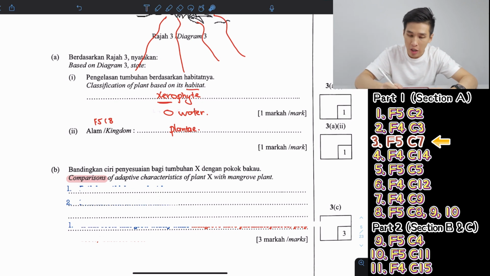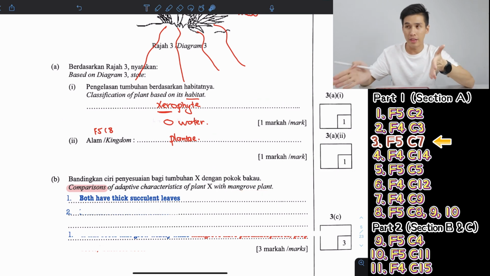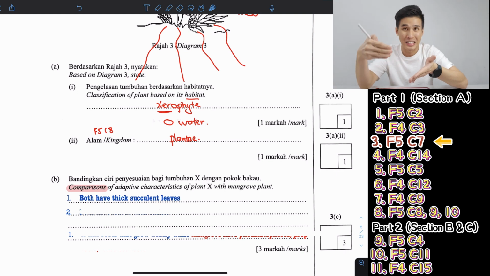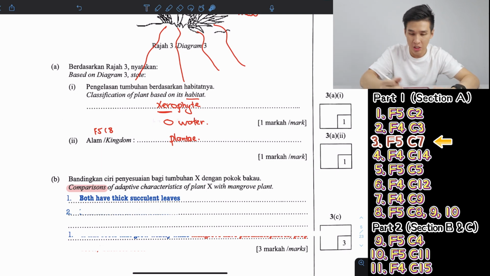Similarities first, sorry. Now, both of these plants have thick succulent leaves. Because mangrove plants grow at those kinds of shores and beaches, which are also exposed to a lot of sunlight. So very hot as well. So their leaves, just like xerophyte plants, need to be thick and succulent, sorry, to reduce water loss, or to store more water actually. This is to store water. So succulent means very thick, very juicy, you can store water.